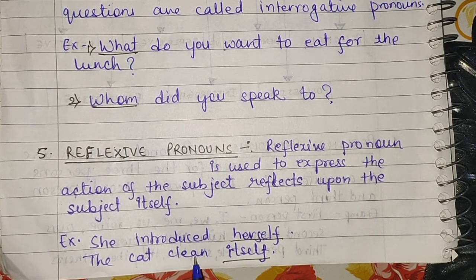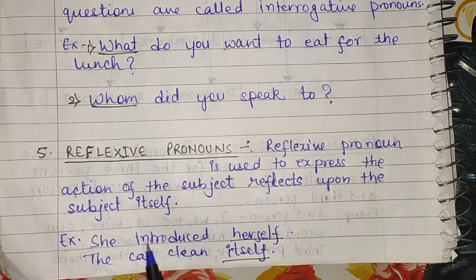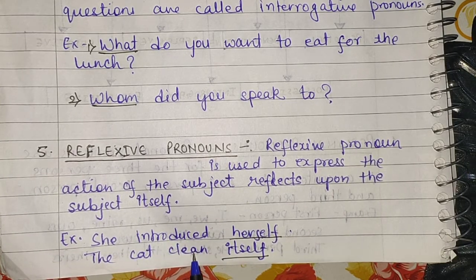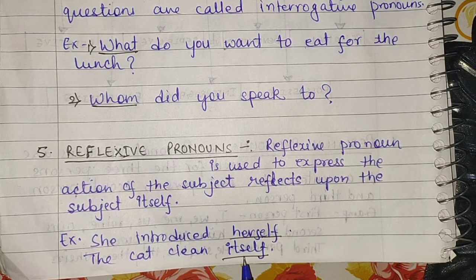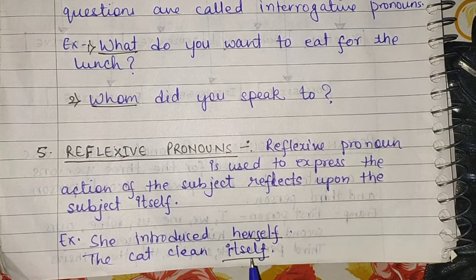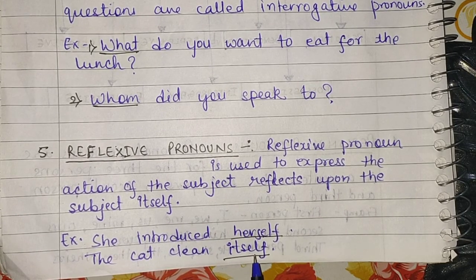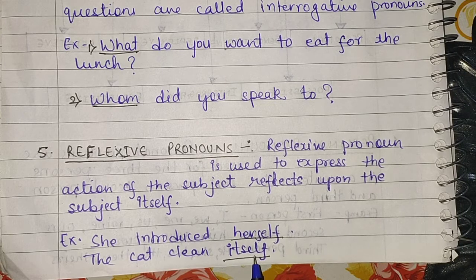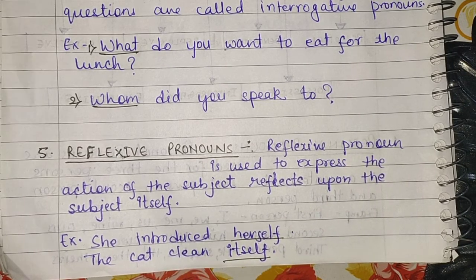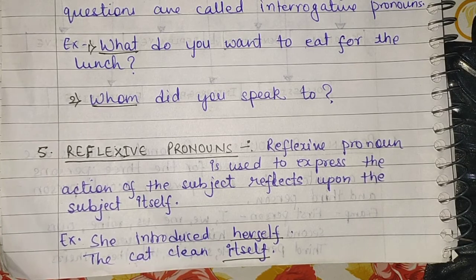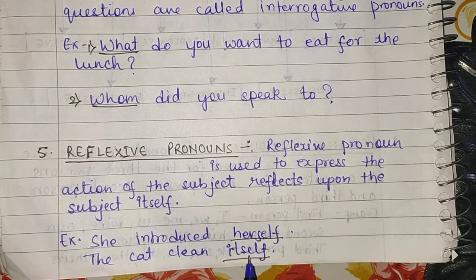The cat cleans itself. Here the cat is the subject, cleans is the action or verb, and itself is the object. Itself is acting like a reflexive pronoun because it is an object to the verb clean, and it is also reflecting back on the cat, the subject itself.